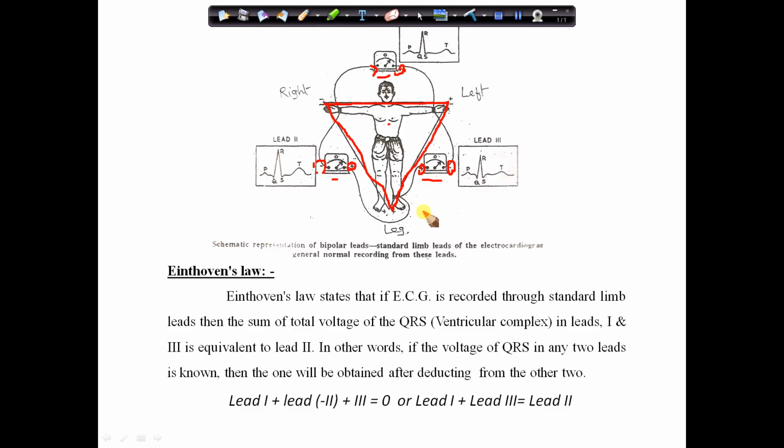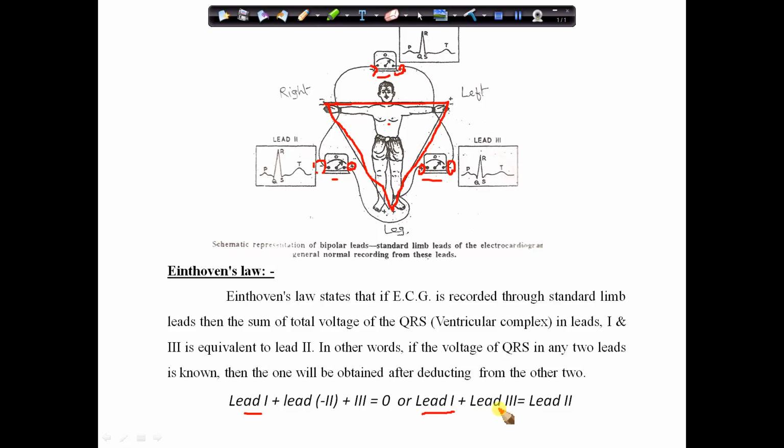Okay, and Einthoven has proved that by knowing the potential of any two leads, the third potential can be drawn.